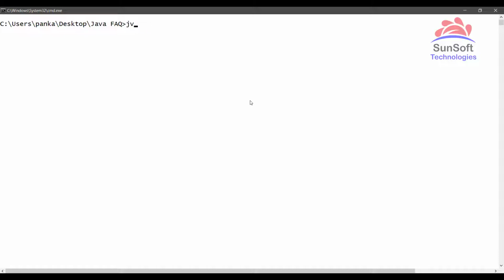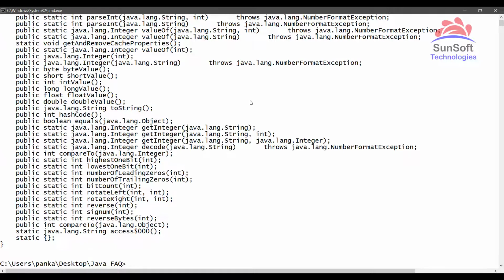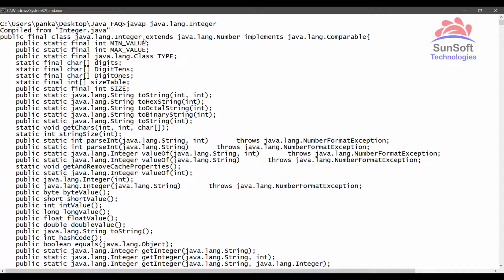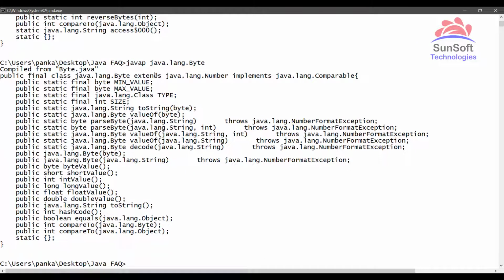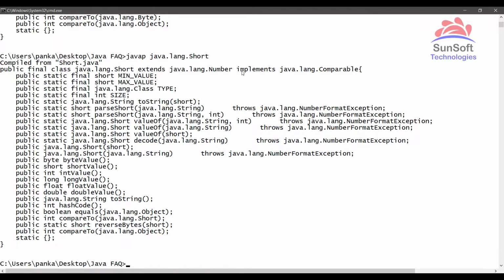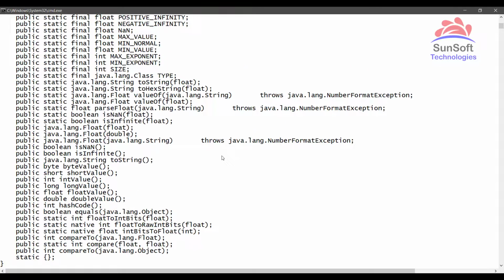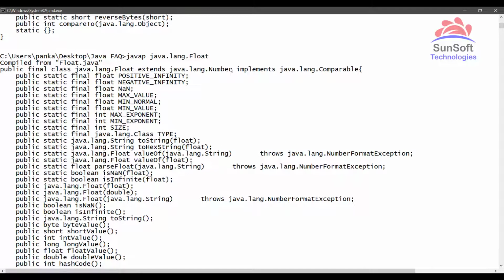And then let's see another class, which is the super class for all numeric wrapper classes. So here I am taking javap java.lang.Integer. This is one of the numeric wrapper classes, and if you see, the Integer class extends the Number class. Similarly, if I type here Byte, Byte also extends from the Number class. Similarly, if I type here Short, you can notice Short also extends the Number class.